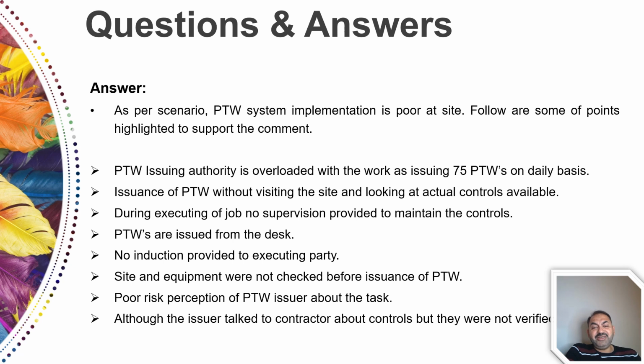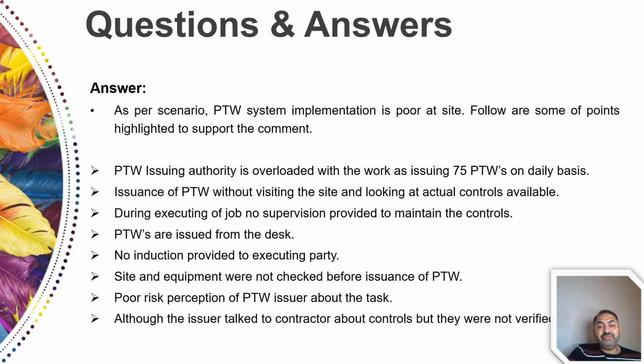The PTW issuing authority is overloaded with work, issuing 75 PTWs on a daily basis. So we all know that they are stuffed with jobs. Daily issuing this many PTWs will for sure compromise the quality of the PTW system. It doesn't mean the quantity; the quality is the main thing.